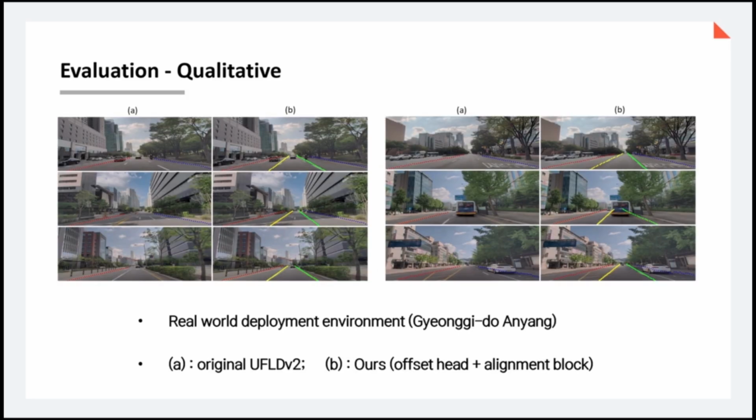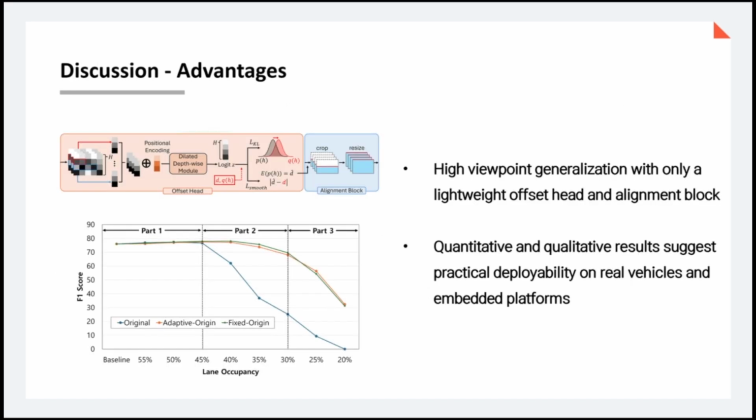Next are qualitative results from applying our method in a real Korean driving environment. When the valid lane ratio is low, the baseline fails to detect lanes as shown in A, whereas with our method in B, the lanes are clearly detected. Finally, I will move on to the discussion.